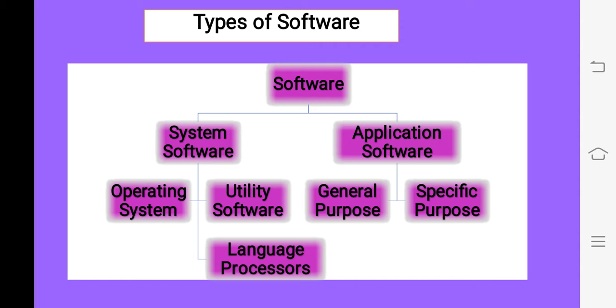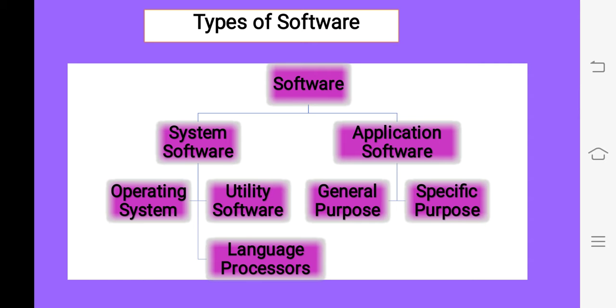Utility software are small programs, also known as maintenance software, that help the user to maintain the working of the computer, like antivirus, disk cleanup, compressor software. The next is the language processor. The language processor is also system software, children, and it is used to convert source code into machine code, and then internally hardware components can execute that machine code or those instructions. As we all know, internally a computer only understands machine language, that is binary language.